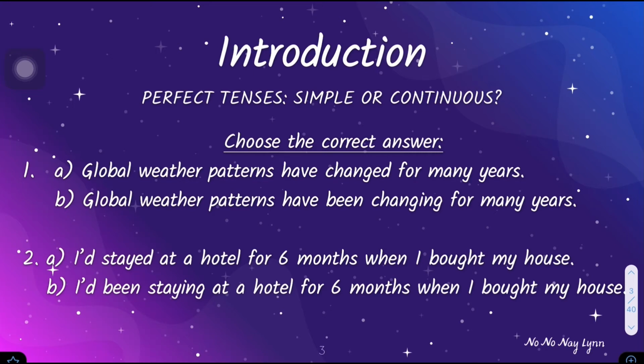The first scenario in the question states that the person has been staying in a hotel for 6 whole months, meaning that this was an ongoing action but in the past. After 6 months of staying there, that person bought a house, which is the point of action, which puts the first continuous action to an end. This one is the continuous form, been staying. That is why the second scenario, when I bought my house, is used in the past simple form. Notice how I've mentioned the point of action for the second scenario, because it's going to be useful to apply in other slides.